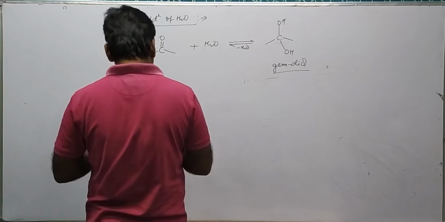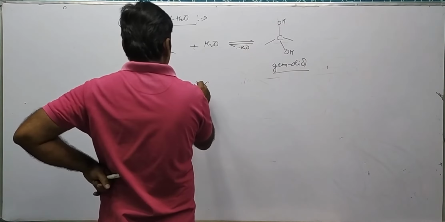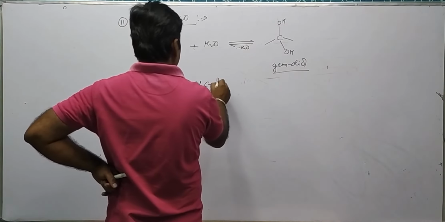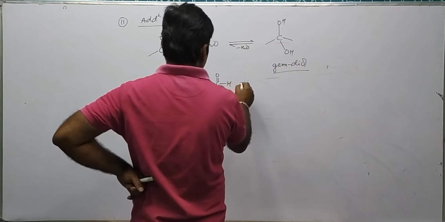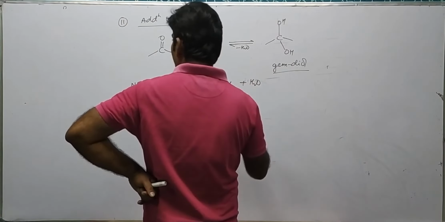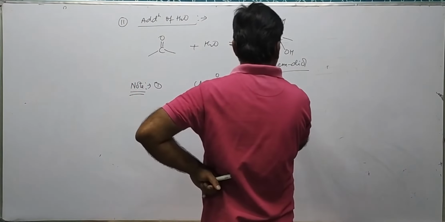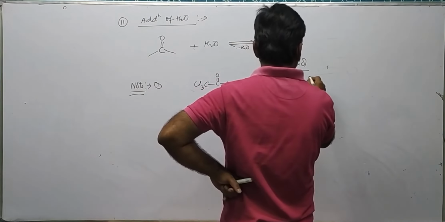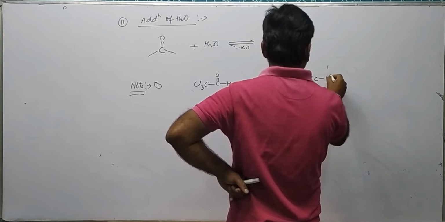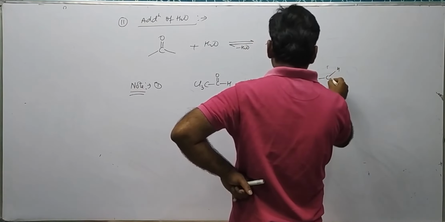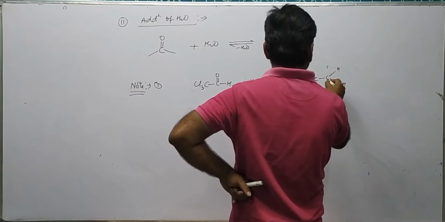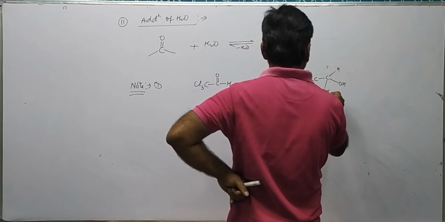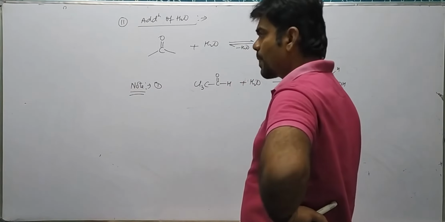For example, suppose we have CCl3CHO, chloral. If we add water to it, the equilibrium lies towards the right side and it forms stable CCl3CH(OH)(OH), a stable hydrate.